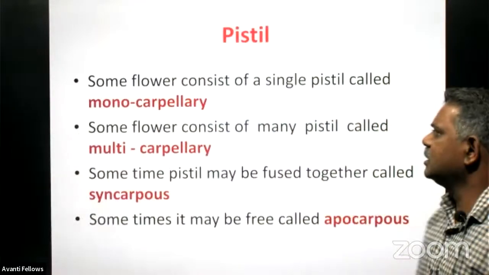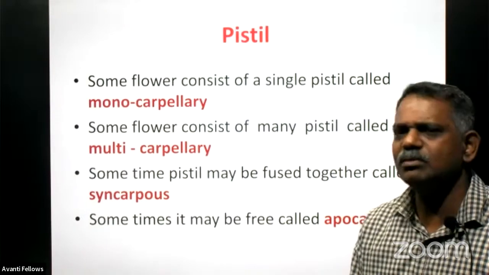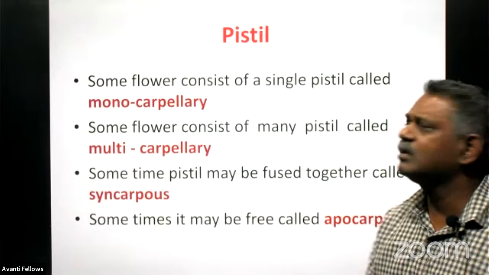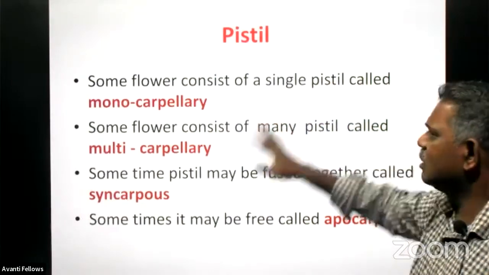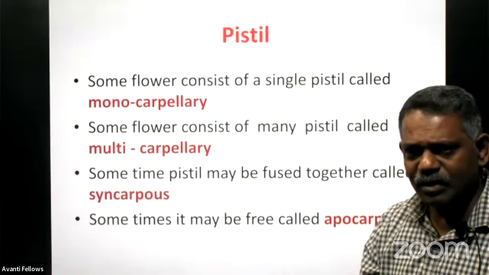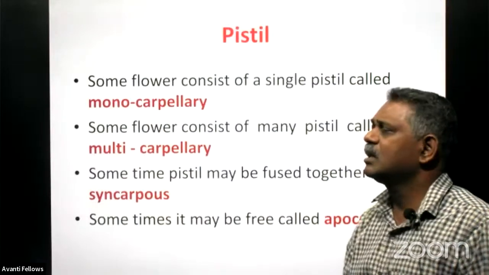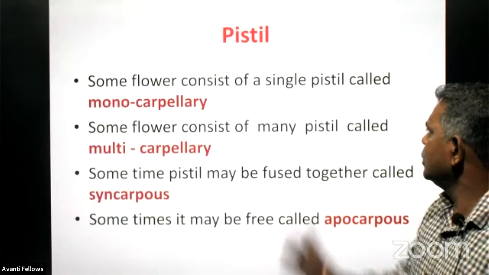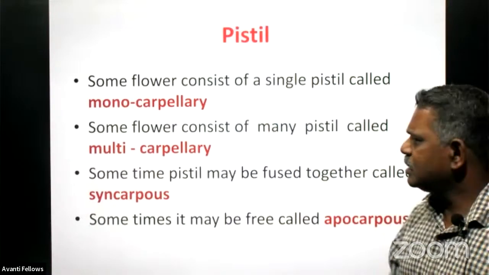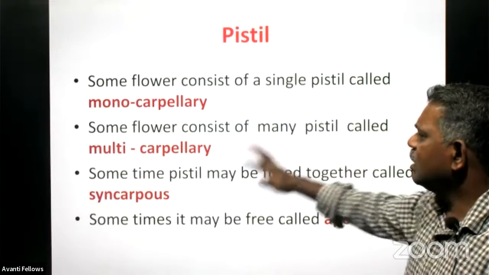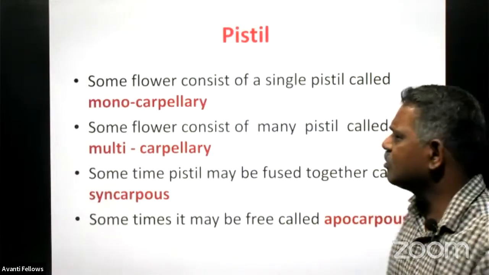Right. And see the structure of the pistil. Pistil means the gynoecium, the female reproductive part of the flower. If a flower consists of a single pistil, it is called monocarpellary. The pistil is otherwise called the carpel. If only one pistil is in a flower, it is called monocarpellary. And some flowers have many carpels in a flower. We call it multicarpellary.